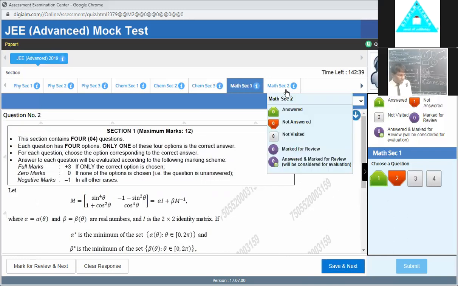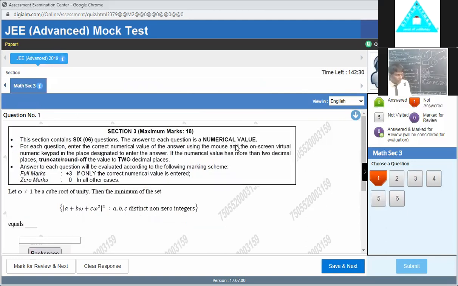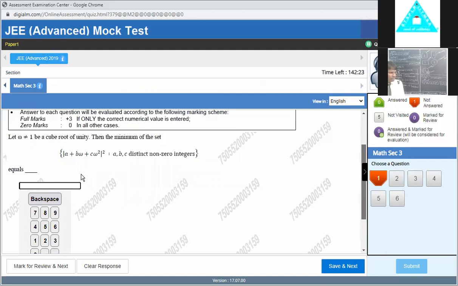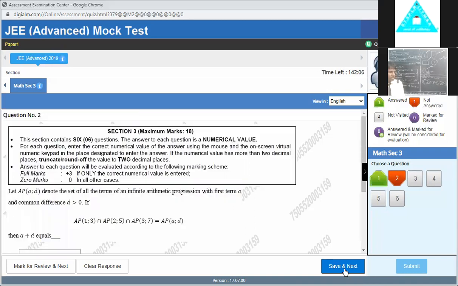Similarly, there are only 2 sections here in math, section one and section two. For the third section you have to click here. If you click, you get the third section opened here. Now you see this is the numerical value type, a mathematical problem related to the unity value of the complex number. Suppose we got the value 78, after the decimal you can put digits, suppose there is no decimal, only the exact value, it is better to put 00. Okay, so at least this is accurate, and this is okay. So save and move ahead.